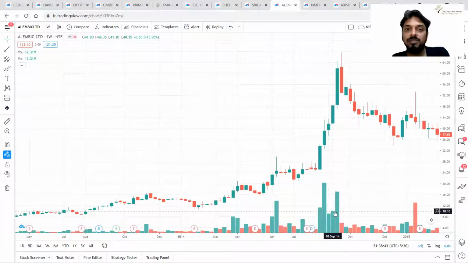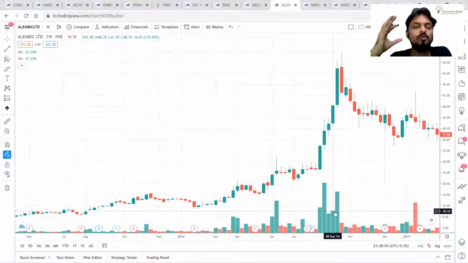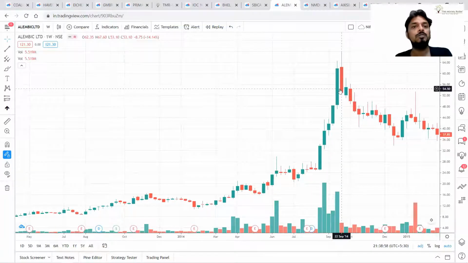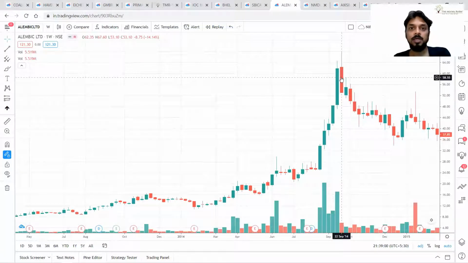As prices are moving faster, more number of people are getting in. There is a frenzy. Everybody wants a piece of the cake. They are buying. Price exploded. Volume exploded. This is your exponential move. After that, most of the time, you see a sharp reversal in prices with lower volume.